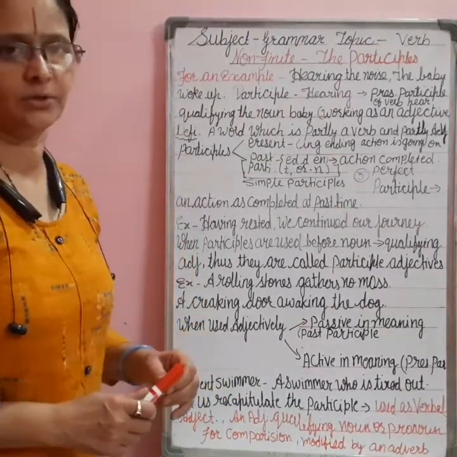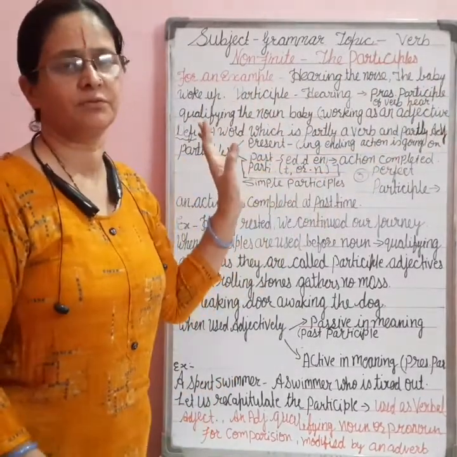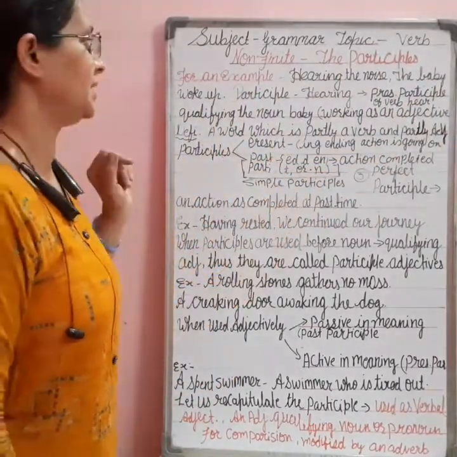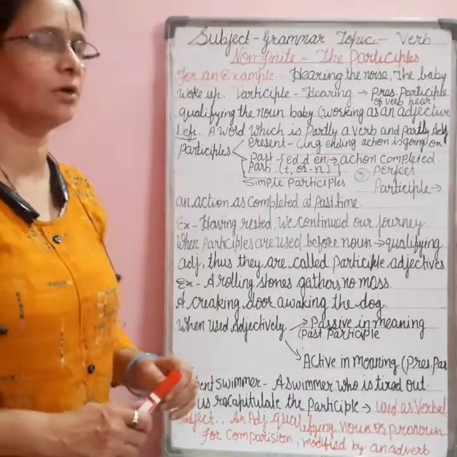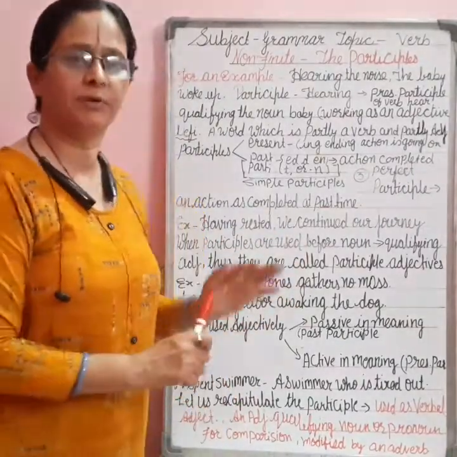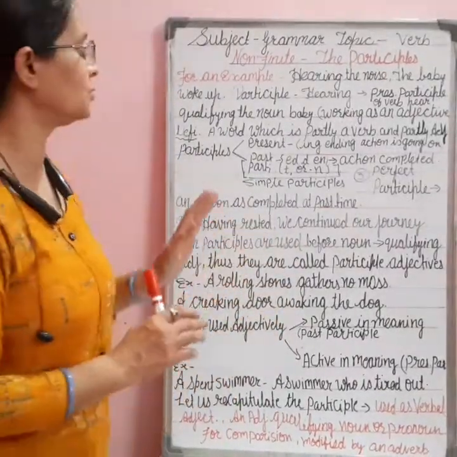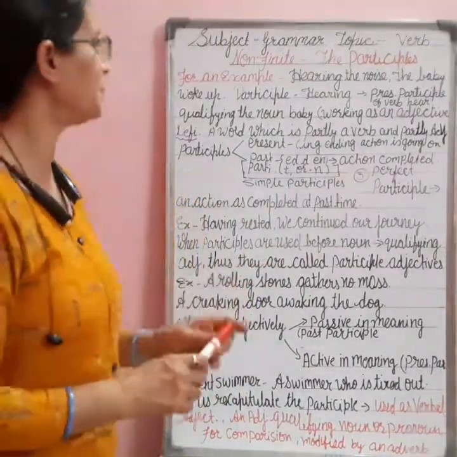Now we are going to come to a non-finite, the participle. Before this we had studied about the infinitives. I would like to tell you that participles, as you know, are of two types: present participle and past participle. Besides these two simple participles, there is one more participle, the perfect participle.